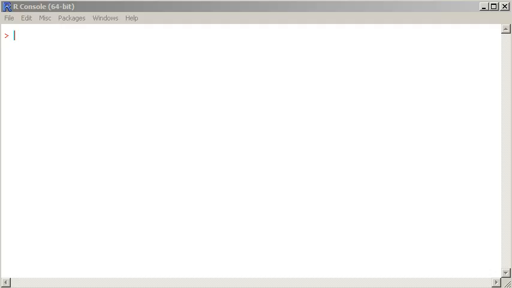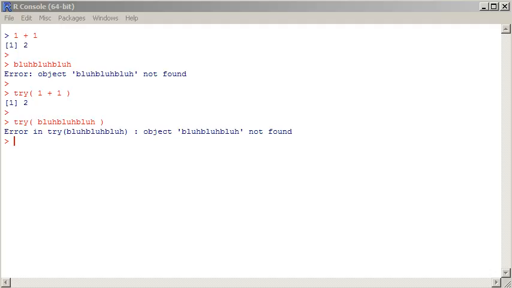What? Was that too complicated? Have a listen. If I type 1 plus 1 into R, it will return true. If I type blah blah blah into R, it will return an error. This is the try function. It tries to do something. If I type try 1 plus 1, R tries to return 1 plus 1, and it does. If I type try blah blah blah, R still returns an error.